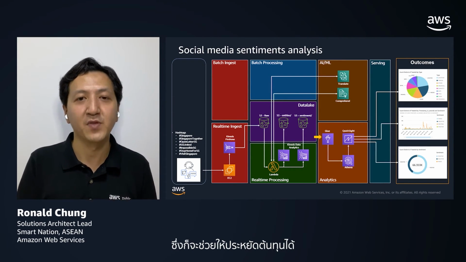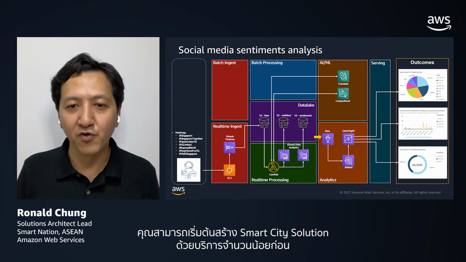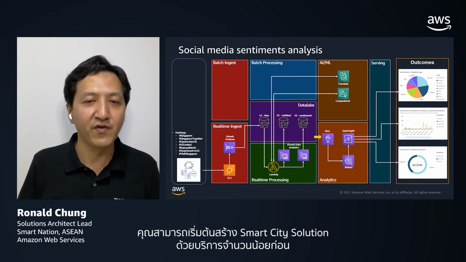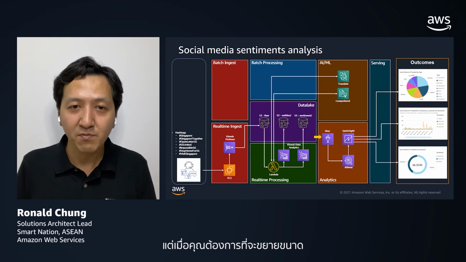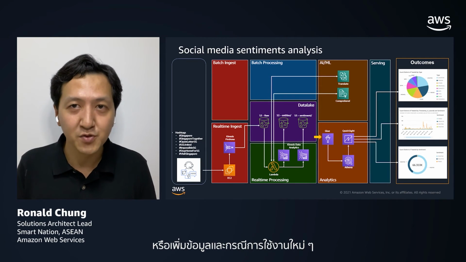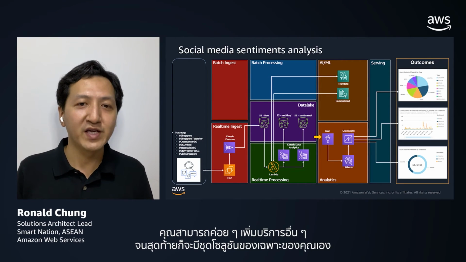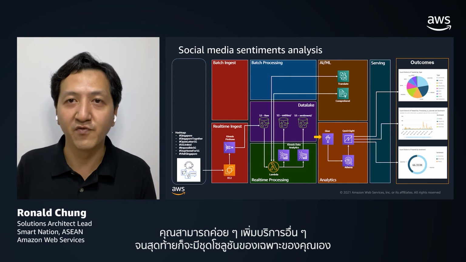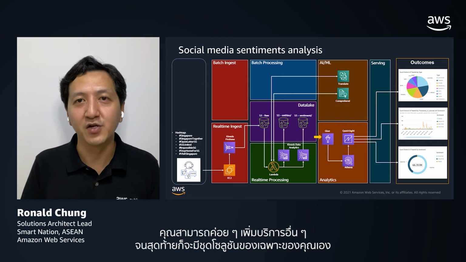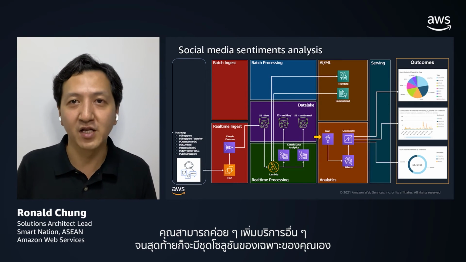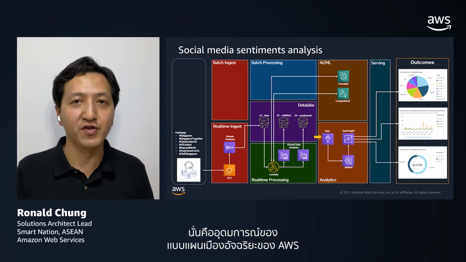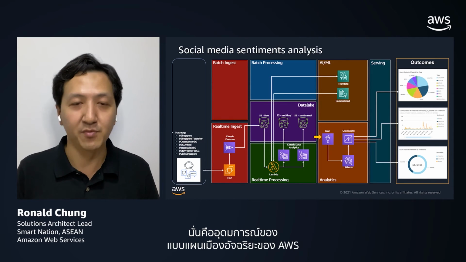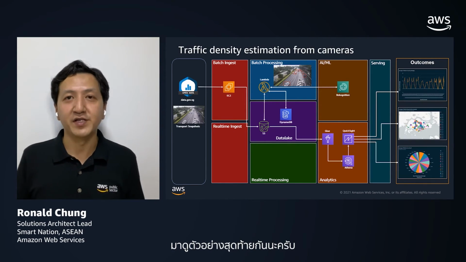You can start small with your smart city solutions with a handful number of services, but then when you need to scale up or add new data use cases, you can slowly add more services on top of it, and at the end of the day, you end up with your own set of solutions. So that's the mentality of the smart city blueprint in AWS. Let's get to the final example.